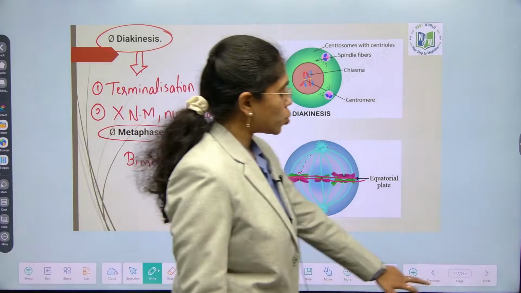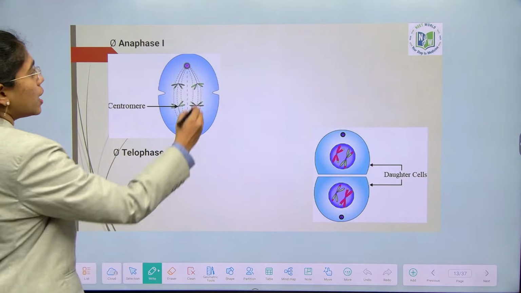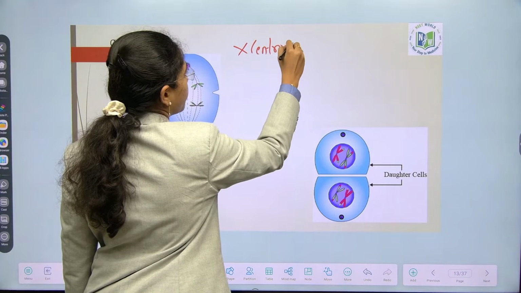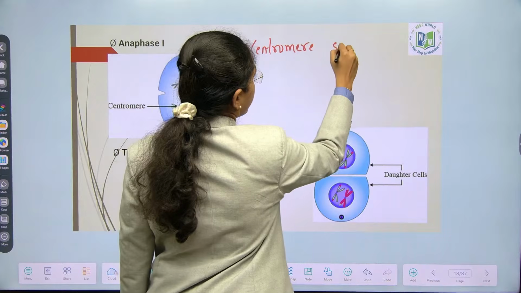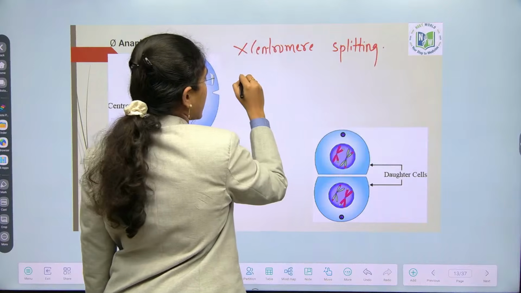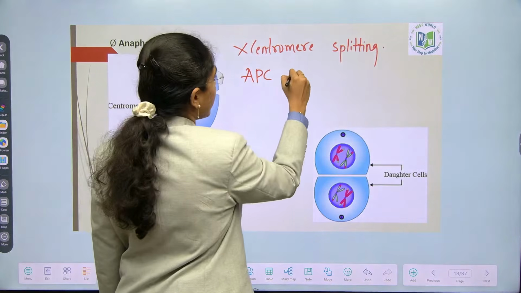In anaphase 1, the major difference to be noted is there is no centromere splitting. There is no centromere splitting means the APC protein is active or inactive? Anaphase promoting complex is inactive.